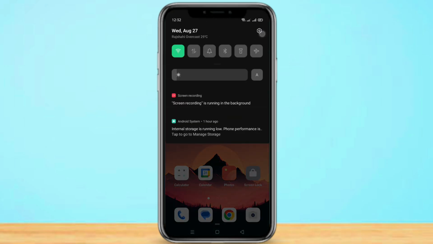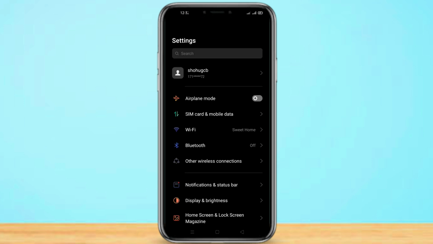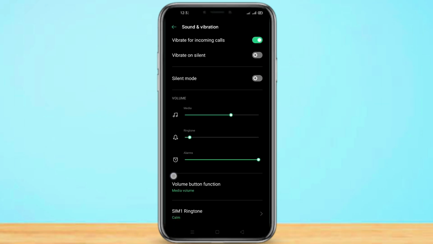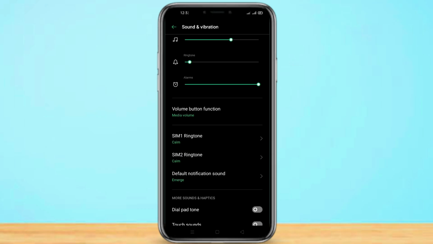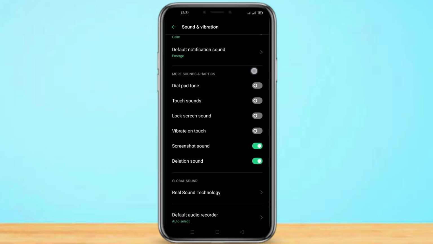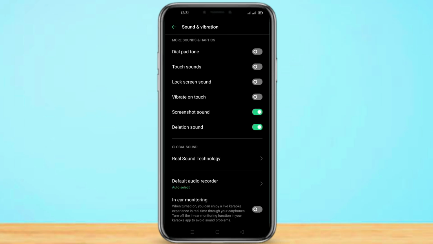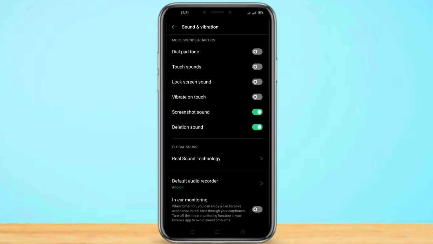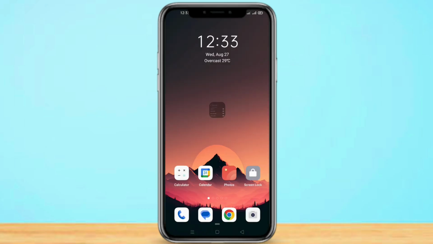First of all, go to Settings option. Scroll down here. Click on Sound and Vibration option. Now scroll down here once again. Click on Default Audio Recorder. Now select number 2, Add-on. Now your problem will be solved.